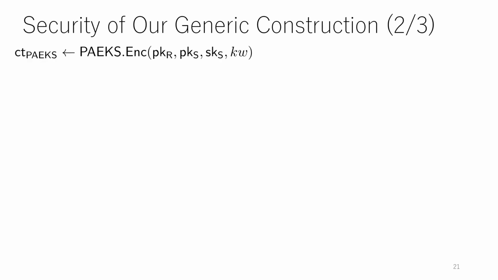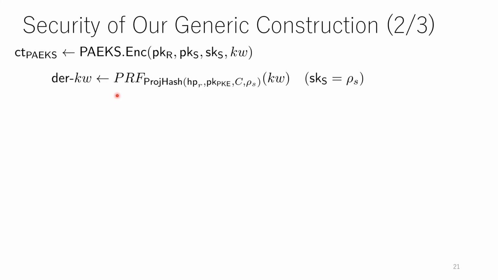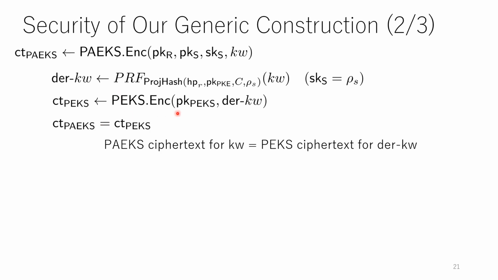Next, we show that no information of the keyword is leaked from the ciphertext. In our encryption algorithm, first the keyword is converted into the extended keyword by using the pseudorandom function, and it computes the PEKS ciphertext. So in our construction, the PAEKS ciphertext for a keyword is the PEKS ciphertext for the extended keyword.